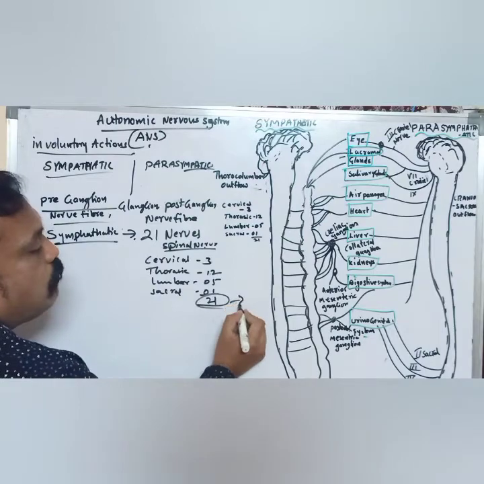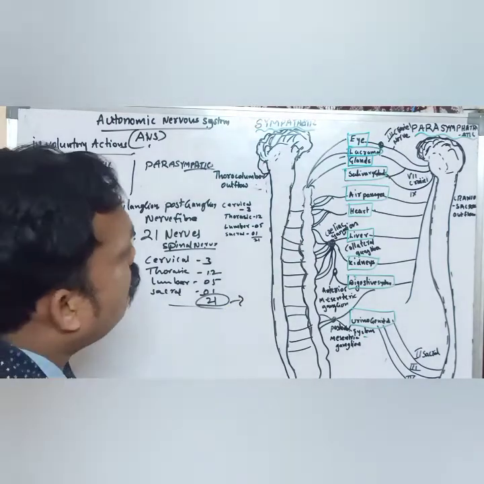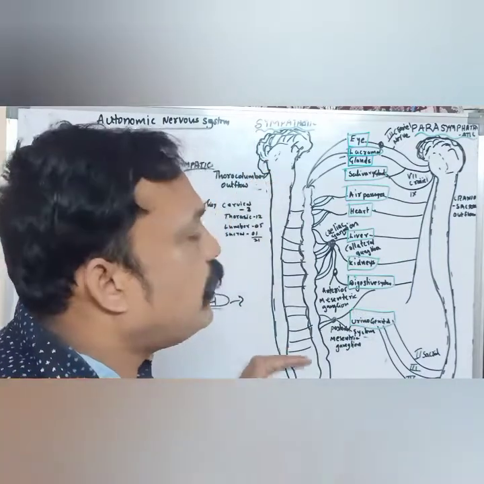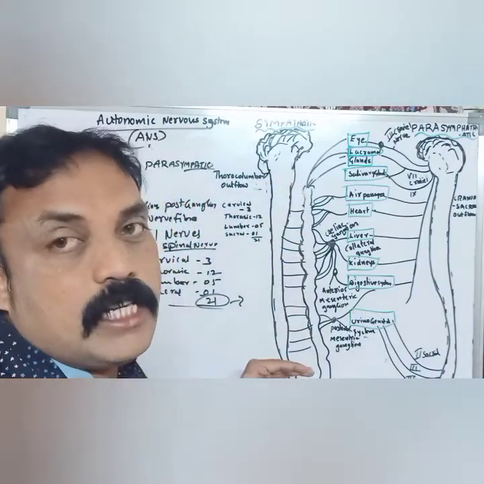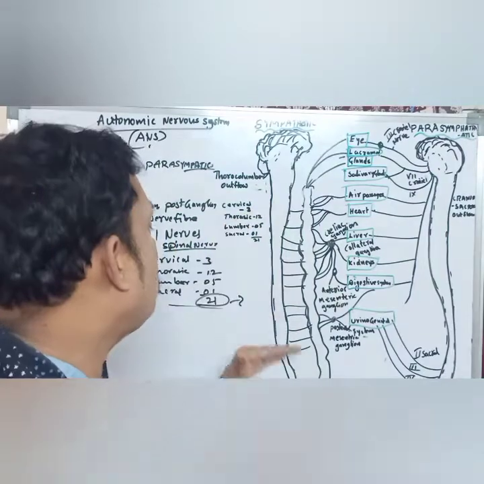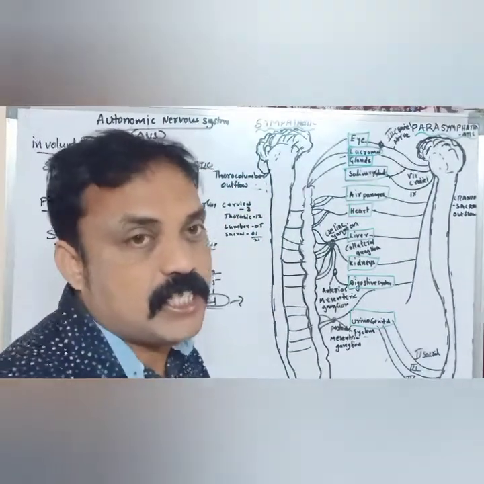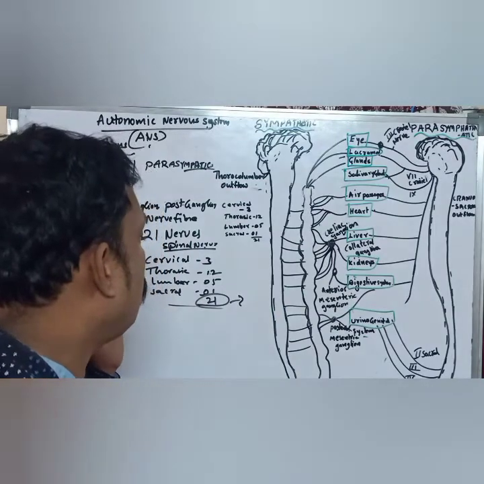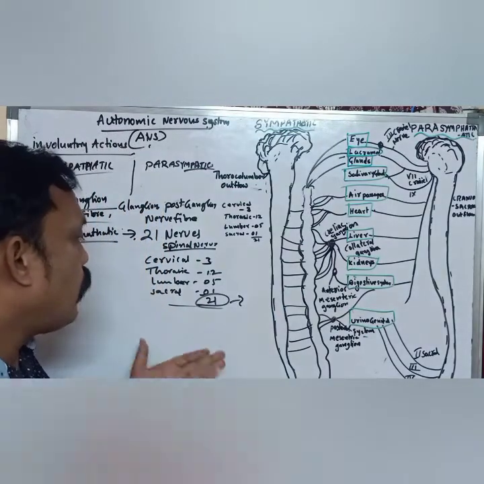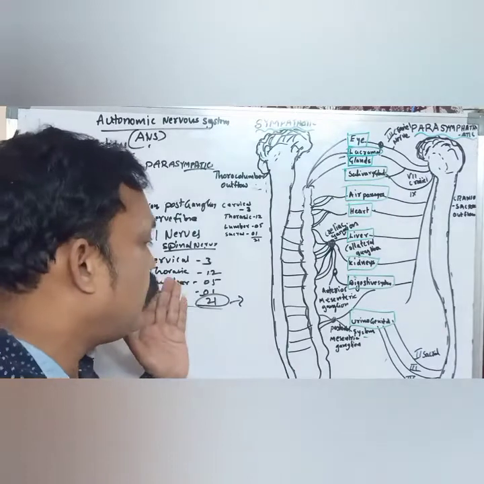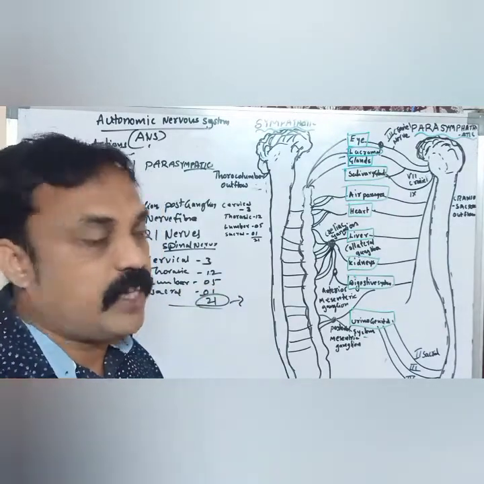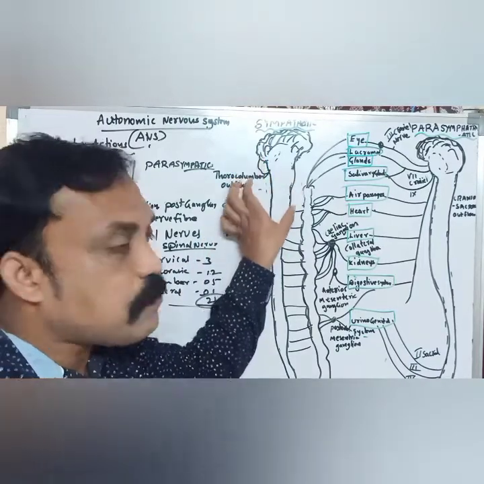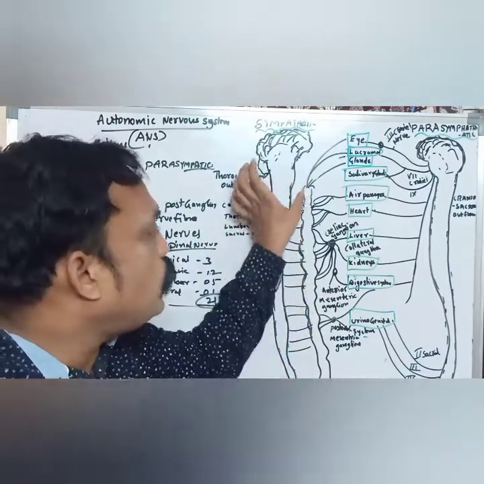These sympathetic nerves originate from our spinal region. The spinal cord is already classified and divided into different regions: cervical region, thoracic region, lumbar region, sacral region, and coccygeal region. Five types.